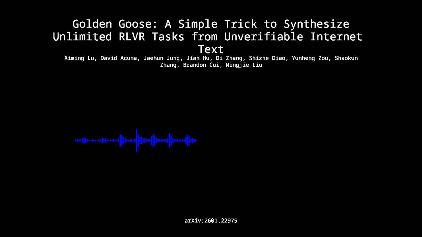When you look at the frontier models, DeepSeek, OpenAI's O-series, a huge part of their reasoning ability comes from RLVR. Reinforcement learning with verifiable rewards. Right. And the key word there is verifiable. You need a ground truth. You need a simple binary signal. Did the code pass the unit tests? Yes or no? Is the math answer correct? Yes or no? Which is fantastic for competitive programming problems or math Olympiads.